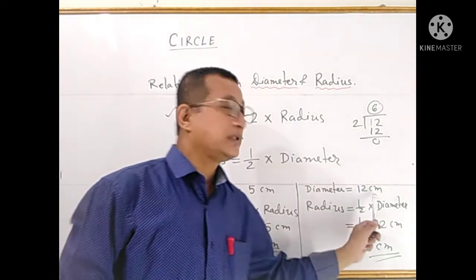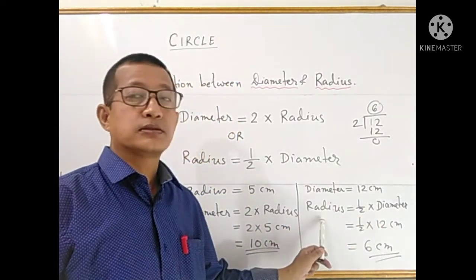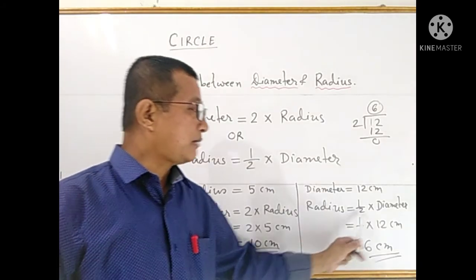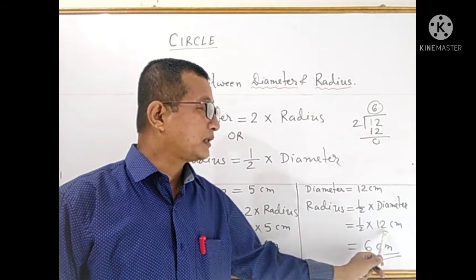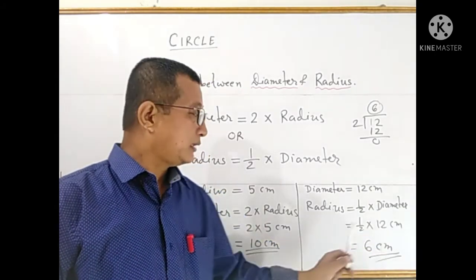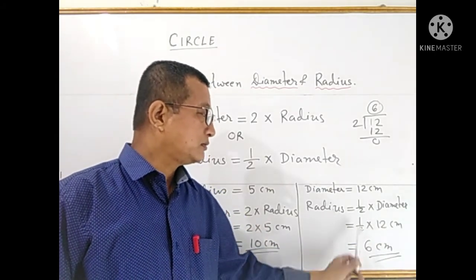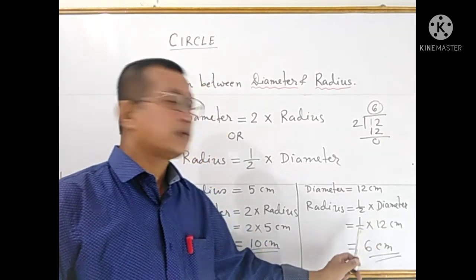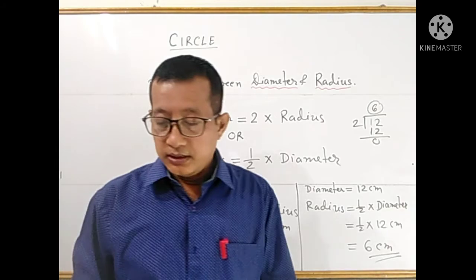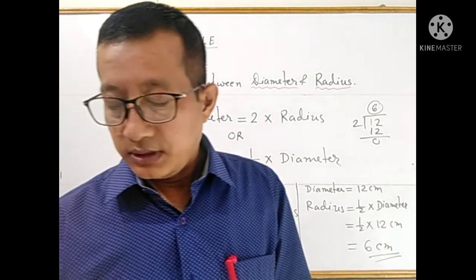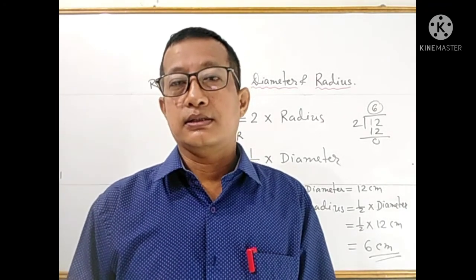Next, if you know the diameter, then you can find the radius also. So radius is what? Radius equal to half of diameter, half into diameter, and diameter is given as 12 centimeter. That 12 centimeter we write here. Then half into 12 equal to, that means you divide 12 by 2, that is 6 centimeters. Clear? So this one is the relation between diameter and radius.